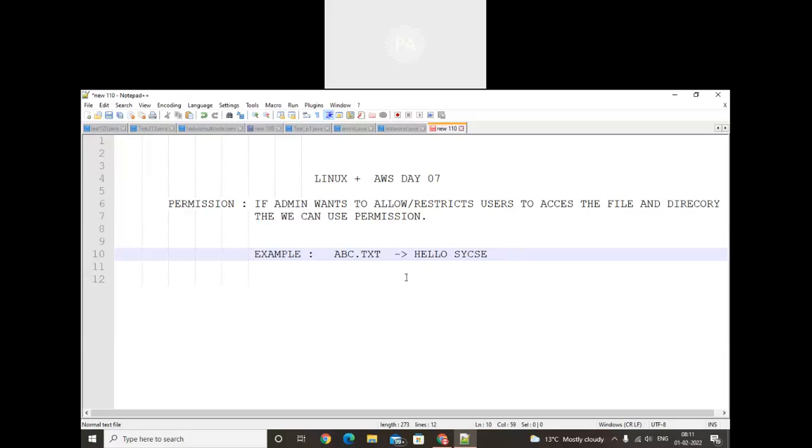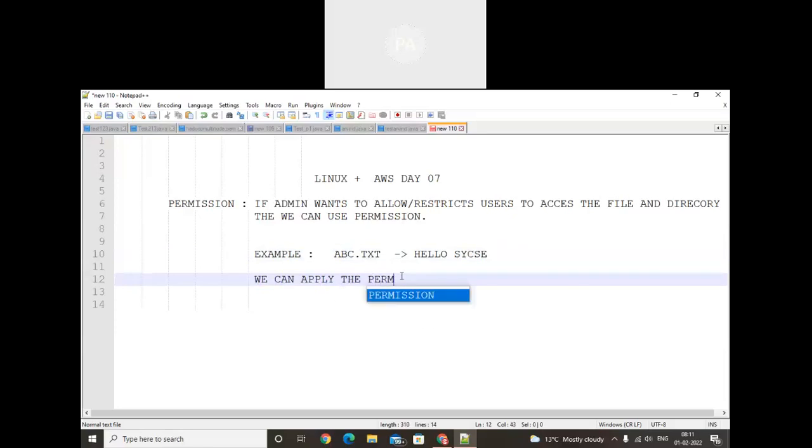Like that, the permission. We can apply the permission on files and folders, which is nothing but directory.